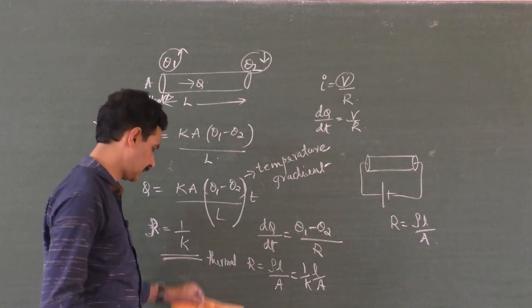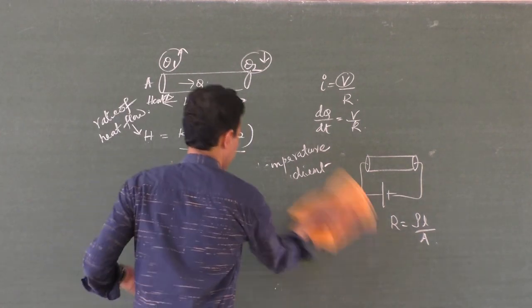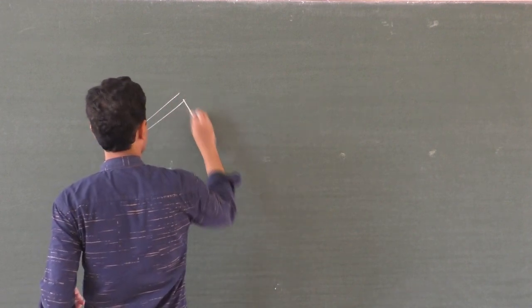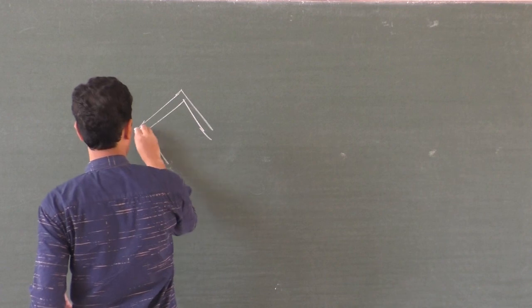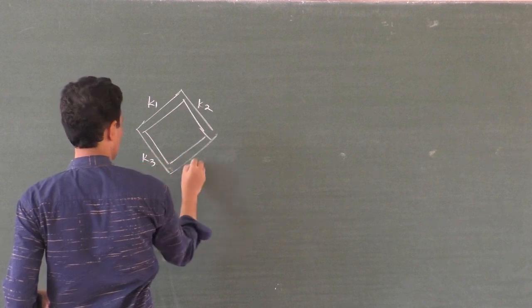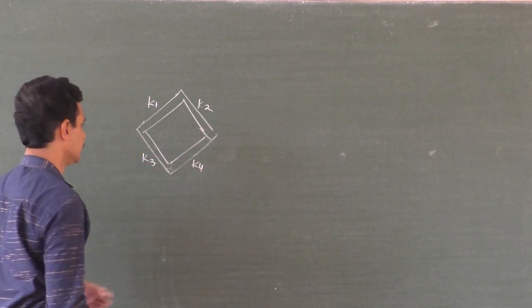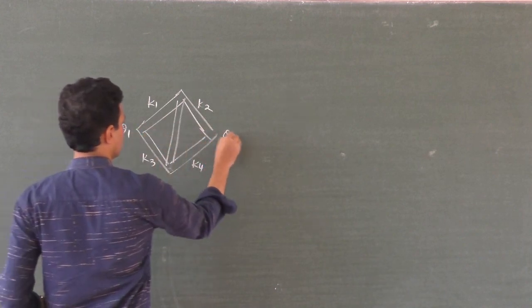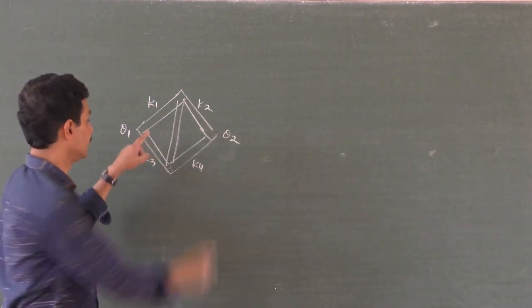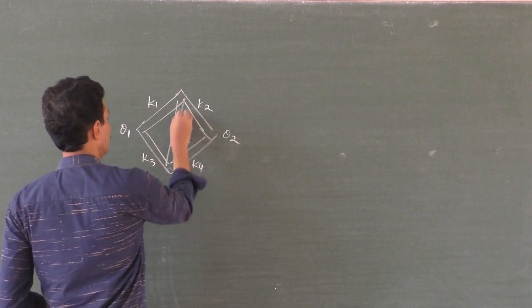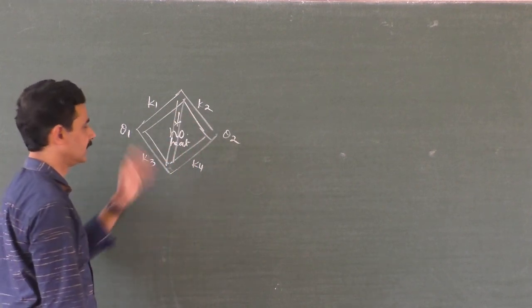We will see some of the applications here. For example, one I remember now, and you can apply it here also. What is that concept? Suppose four conductors are connected together like this in the form of a Wheatstone's bridge. Say all have thermal conductivities K1, K2, K3, K4 like this. If you connect one more identical conductor like this here, and maintain a temperature difference, theta 1, theta 2, like maintaining a potential difference by connecting a battery, no heat will flow through this, provided it is balanced.